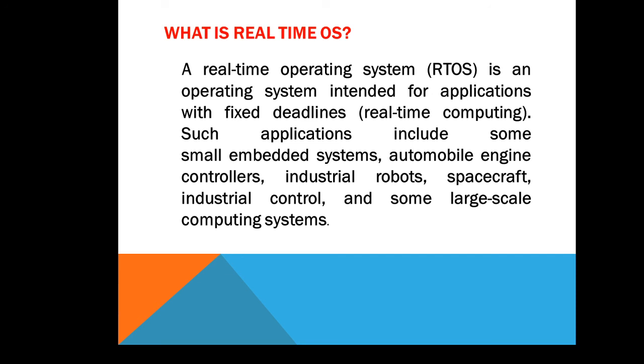Means all the things of humans can be replaced by this robotic system, or where it is impossible for the human body to work, or impossible for humans to survive, at that time we can develop such systems, which are very much dedicated to their particular function, and they are ready to follow the critical timeline, which is known as the safety critical timeline.